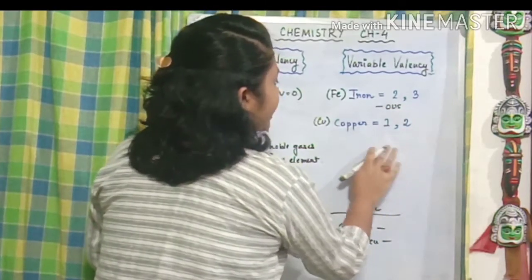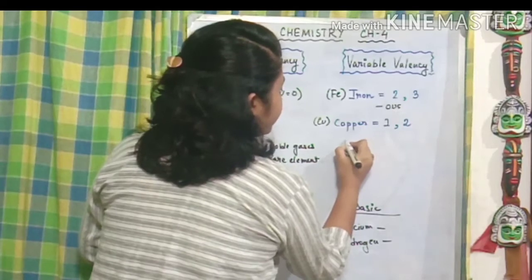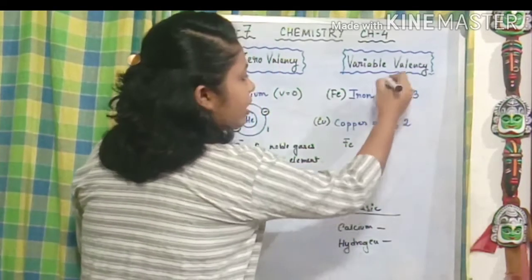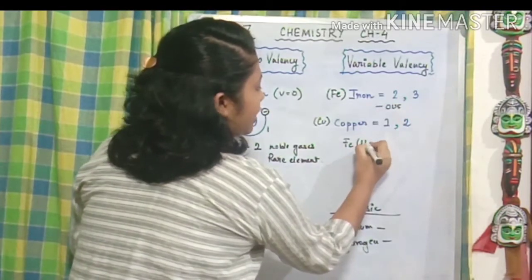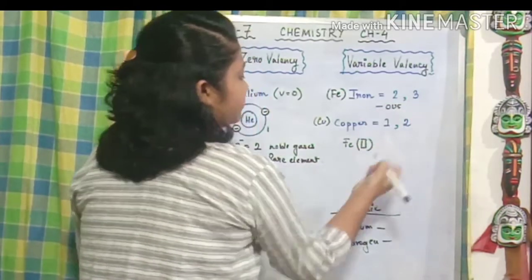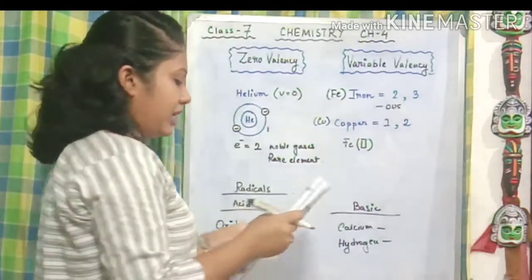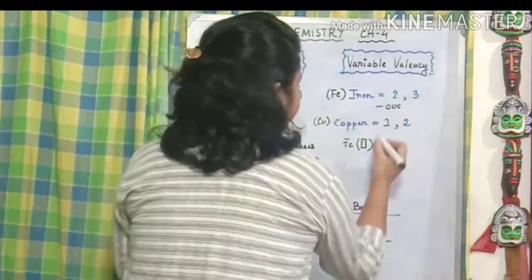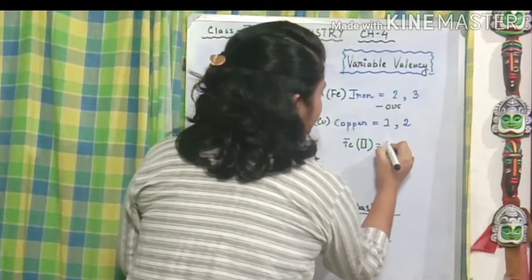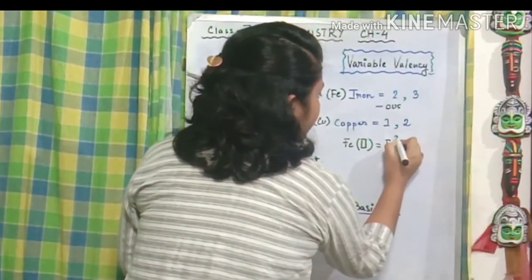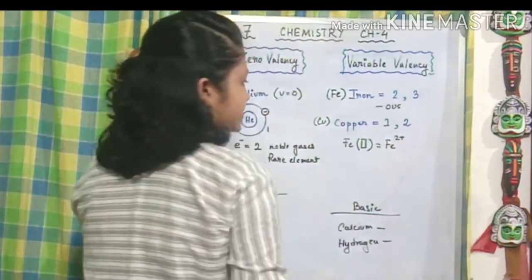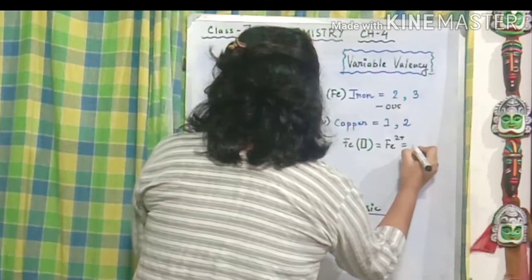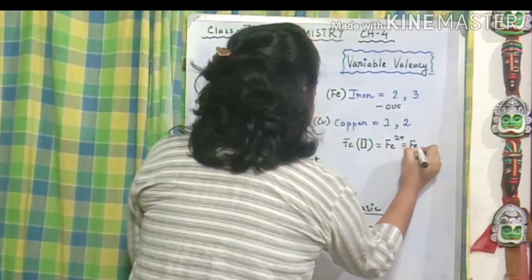In case of iron, first of all, Fe is the symbol, so we put a Roman 2 just beside it. Because the valency is 2, we write Fe2+, and the name will be ferrous,